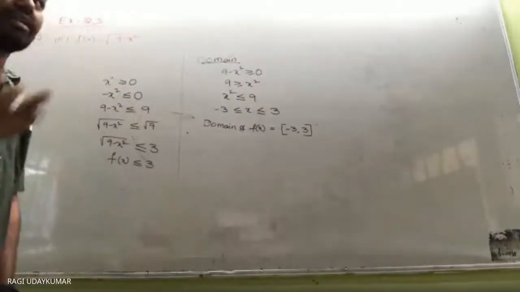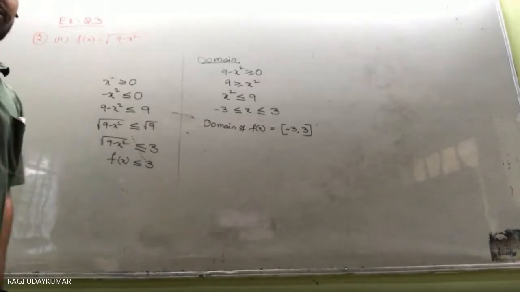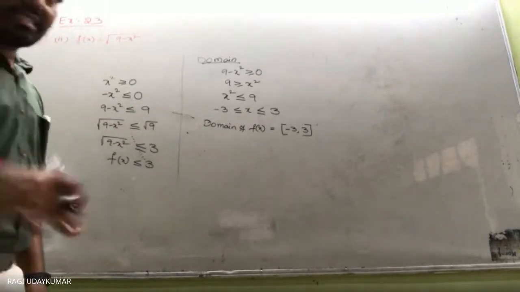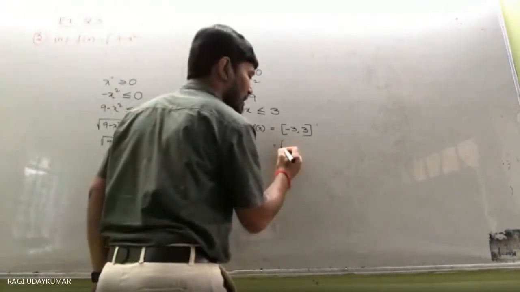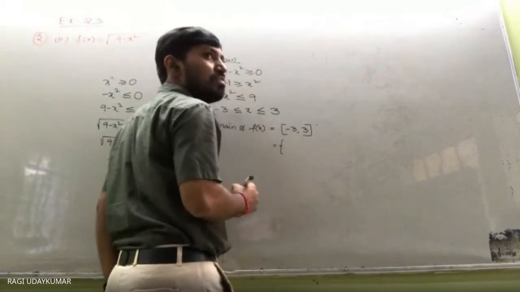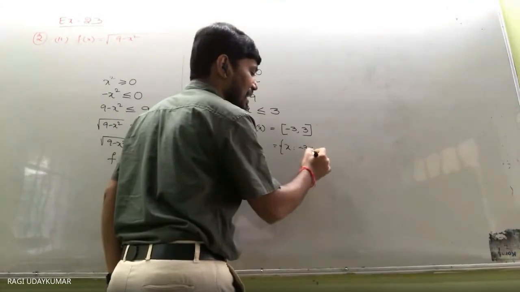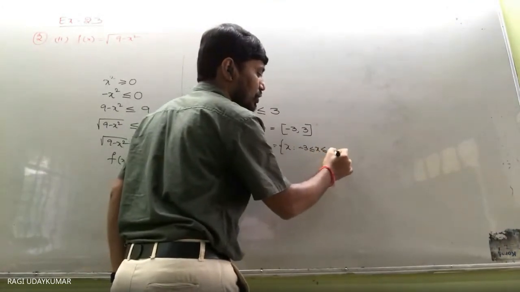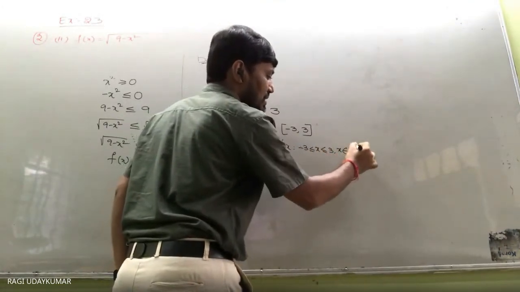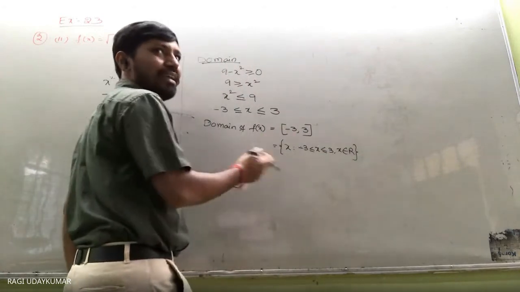Or if you want to write in the set builder form, roster form नहीं लिख सकते, set builder form. How do you write in the set builder form? x such that -3 less than or equal to x less than or equal to 3, x belongs to real numbers. दोनों same है ना.